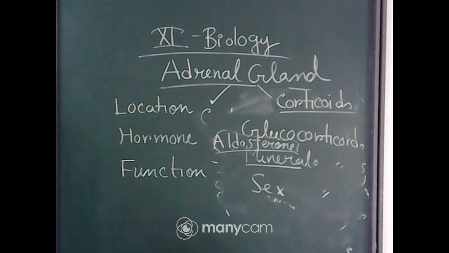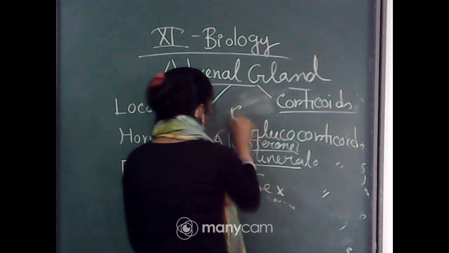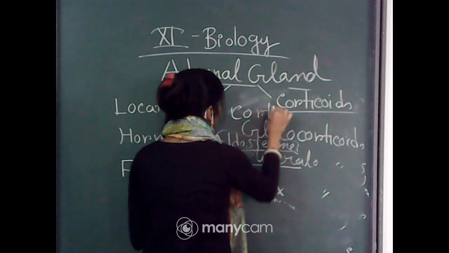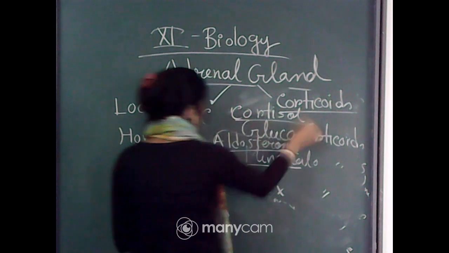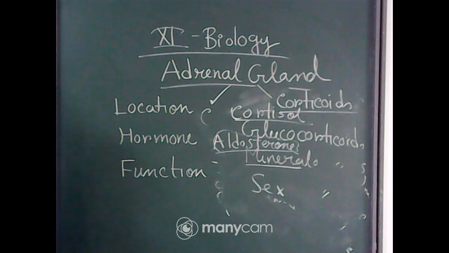Okay, and this cortisol is also involved in maintaining the cardiovascular system as well as the kidney function. So the main glucocorticoid is cortisol. Okay, so what is the function of cortisol?